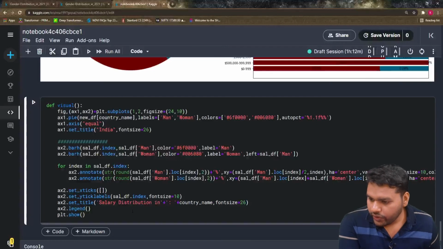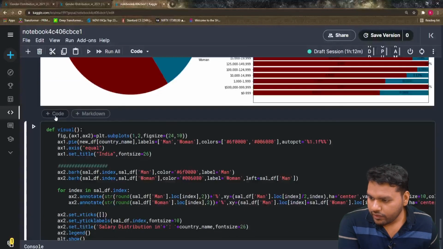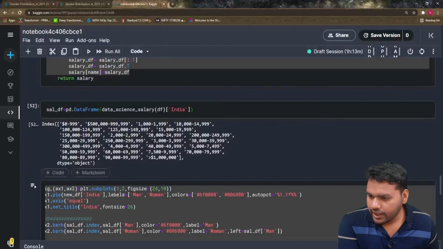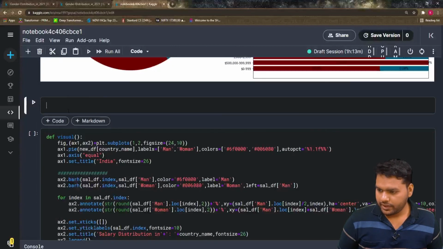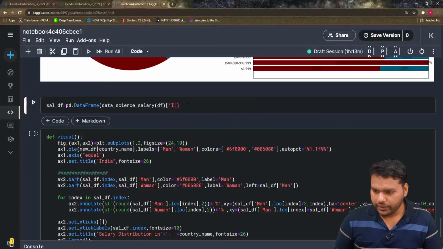Then we have to adjust this cell df as well. Just copy this one, and in place of India I'm going to write the country name.